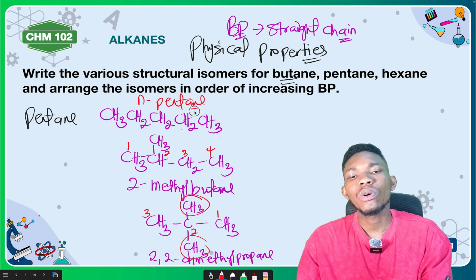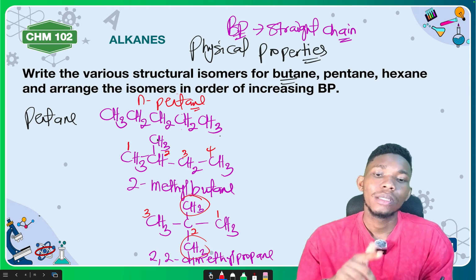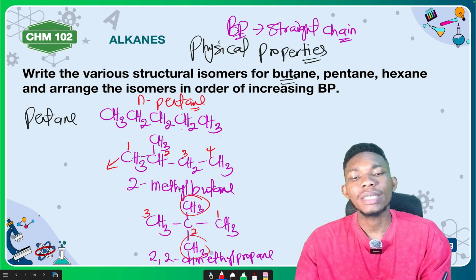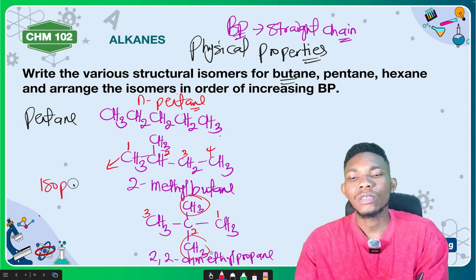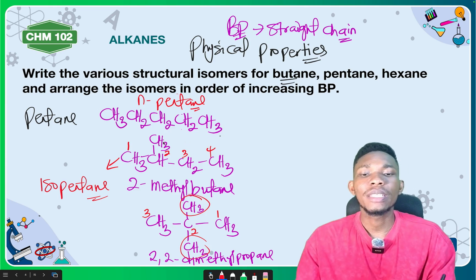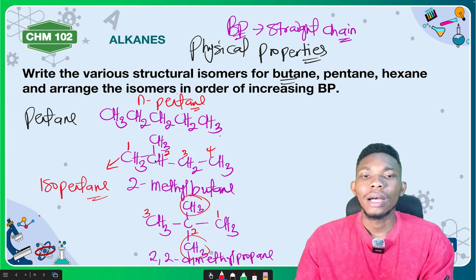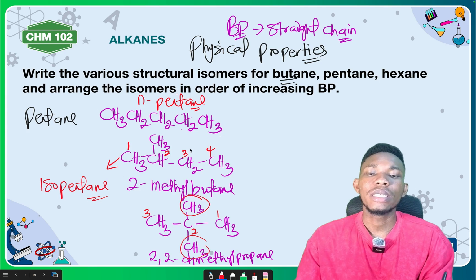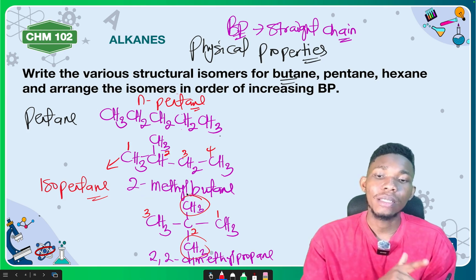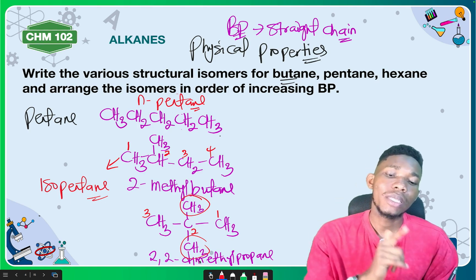Now, most people also, when there is only one substituent and it is attached at position number 2, count the total number of carbons together and call it isopentane. So instead of 2-methylbutane, you could also call this isopentane. Whenever there is only one substituent, like a CH3 substituent, attached at position number 2, just count the total number of carbons, 5, and put iso before it. So either you call this 2-methylbutane or you call it isopentane. This is N-pentane and this is 2,2-dimethylpropane.